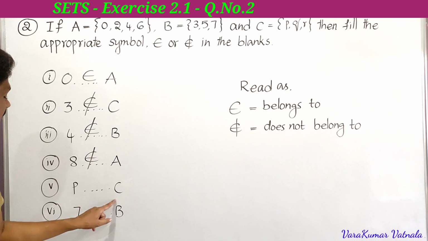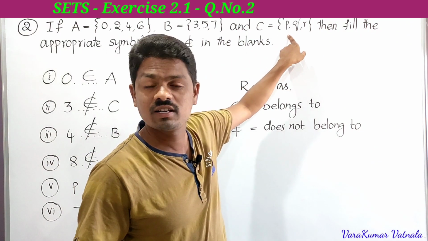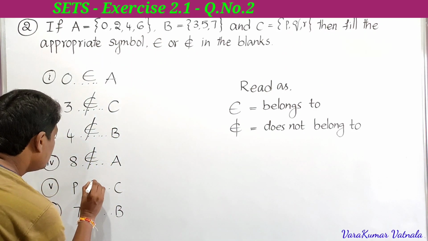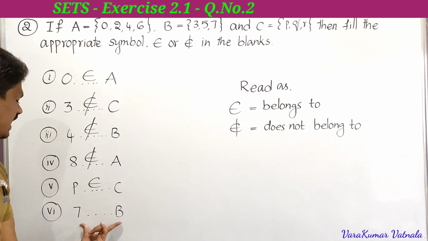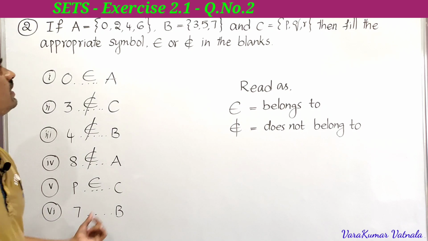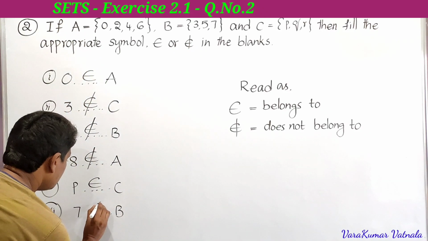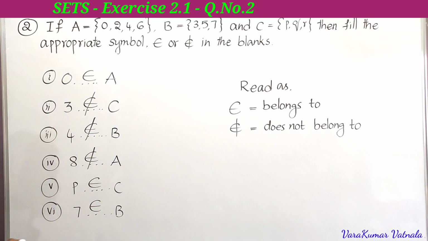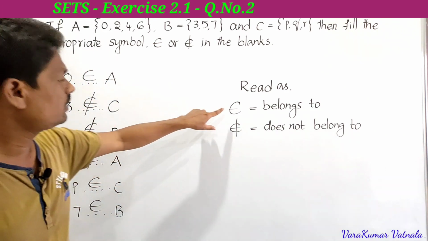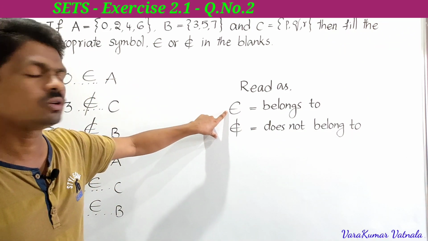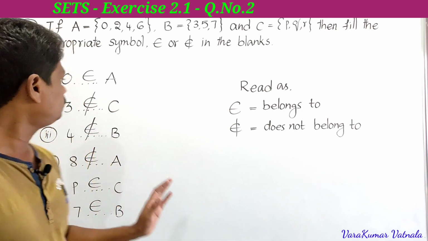So next P dash C, we have to observe whether P is there. Yes, P is there in the set C. We use the symbol belongs to, P belongs to C. So next 7 dash B, we have to observe whether 7 is there. Yes, 7 is there in the set B. We use the symbol, 7 belongs to B. Very easy, just you have to understand. If it is there, we use belongs to. If it is not there in the set, we use does not belong to.